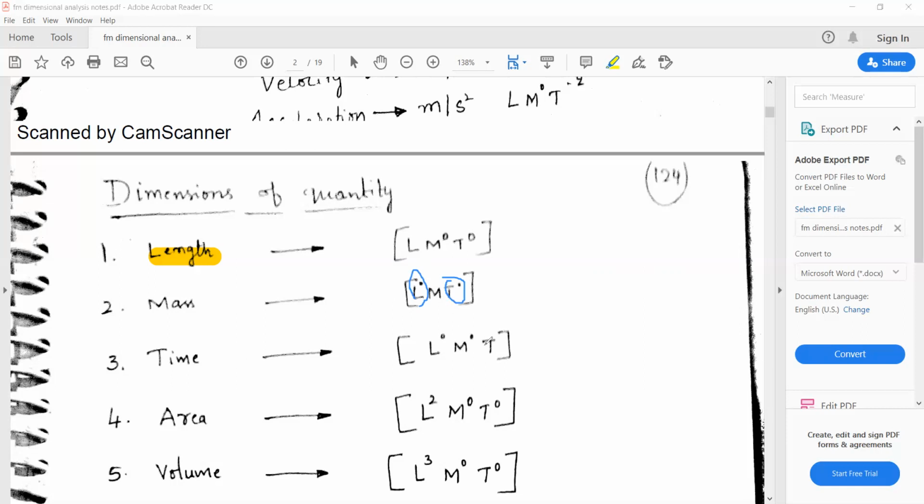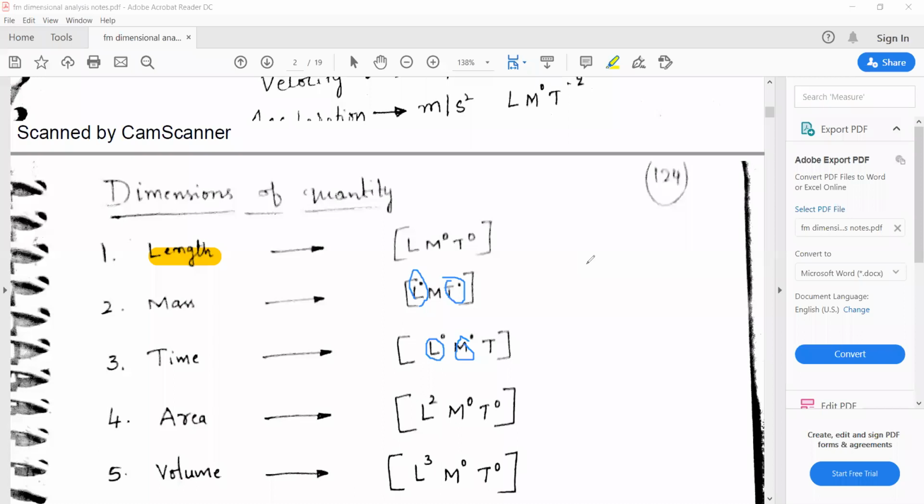If it is related to time, the unit of time is second. If a second, hour, or minute term comes, it will be related to time. So the length term becomes zero and the mass term becomes zero. Only time will be considered. That is about length, mass, and time.